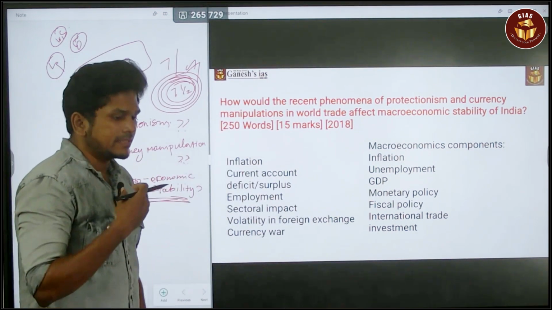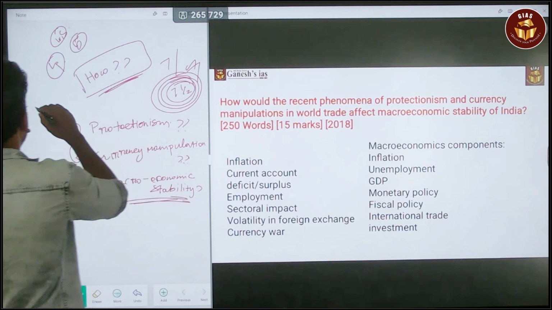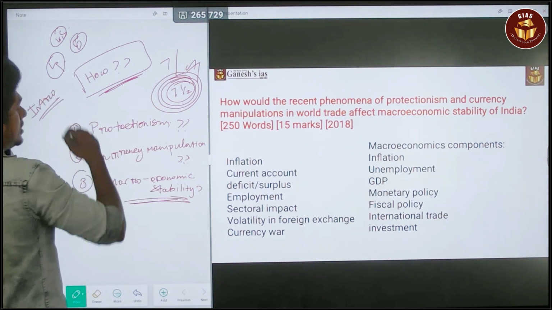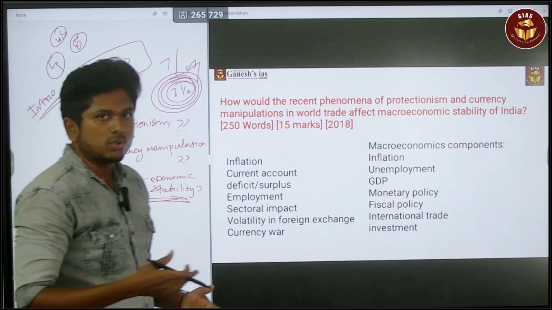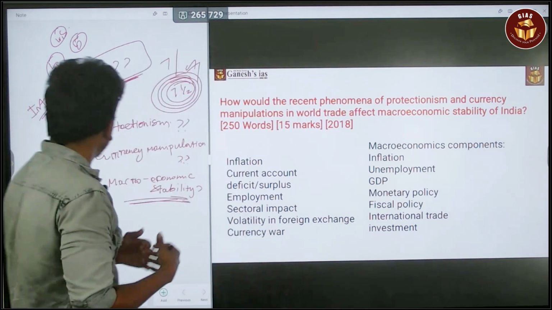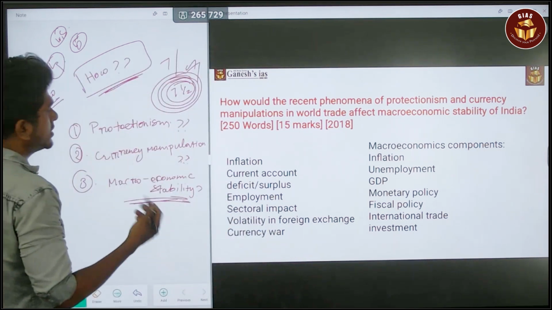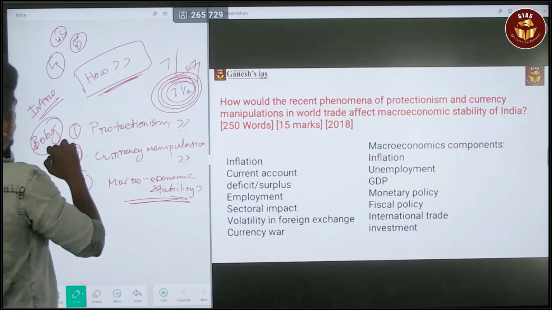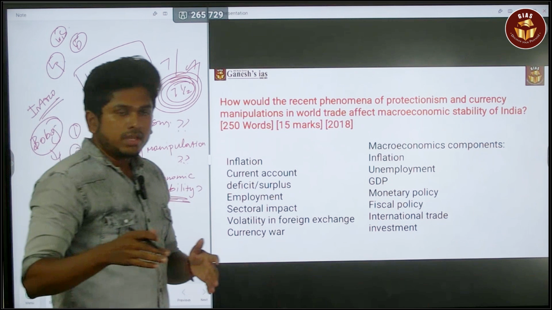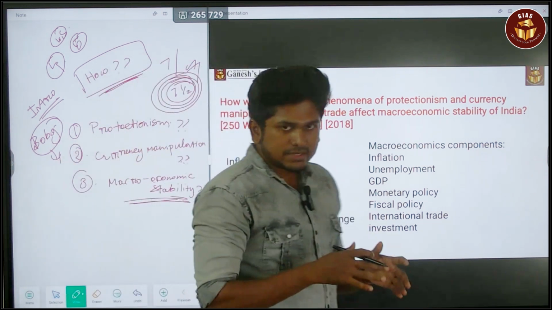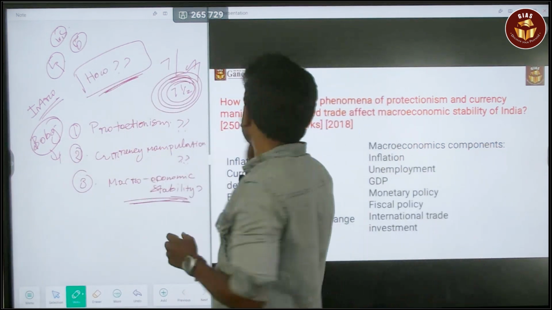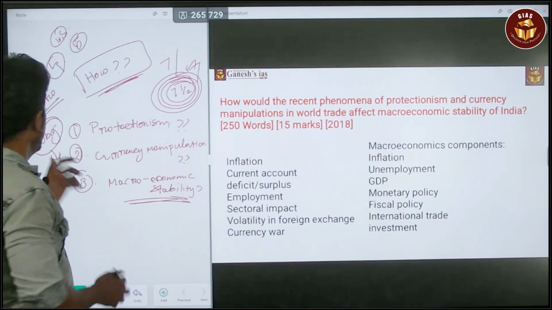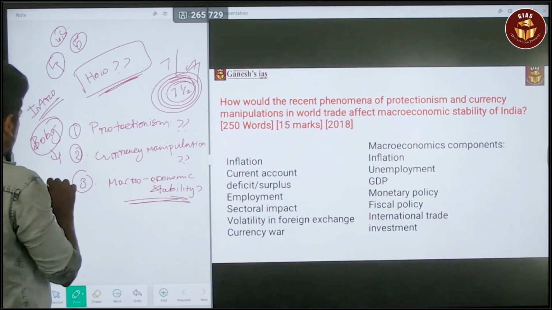Without knowing that, you can't address a question. What the examiner first does is check the intro, whether it is a good intro, an okay-level intro, or the best intro. Next, the examiner checks the body of the answer, whether it is in flow and addresses every single point of the question. And then he will examine the conclusion part.